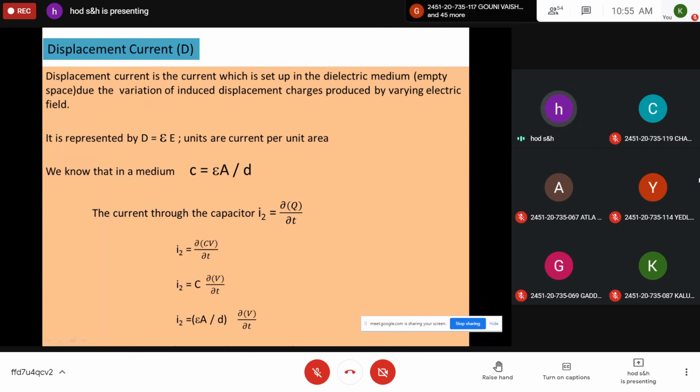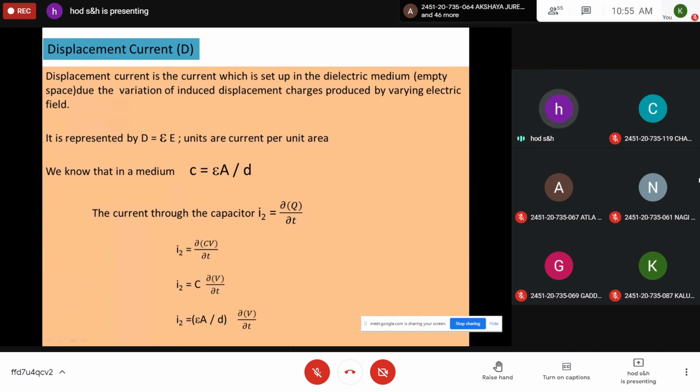So you should remember this definition. Displacement current is the current that is set up in the dielectric medium or empty space due to the variation of induced displacement charges produced by a varying electric field. It is represented by I_D, the displacement current. The displacement current density is J_D = epsilon times dE/dt. The units are current per area. Epsilon is the permittivity of the medium, and E is the electric field.